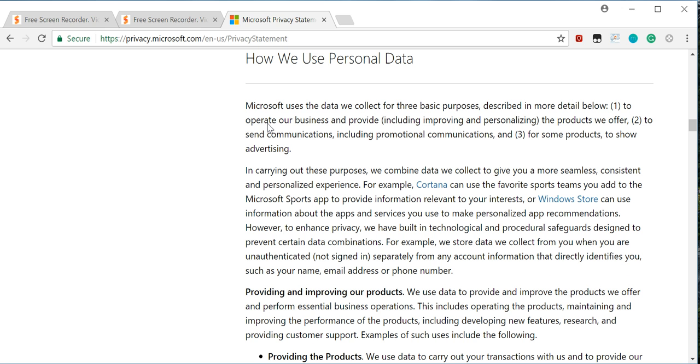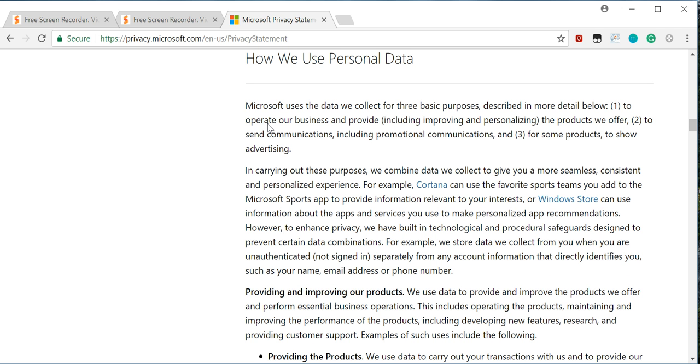Okay. Microsoft uses the data we collect for three basic purposes, described in more detail below: 1. To operate our business and provide, including improving and personalizing, the products we offer. 2. To send communications, including promotional communications. And 3. For some products, to show advertising.